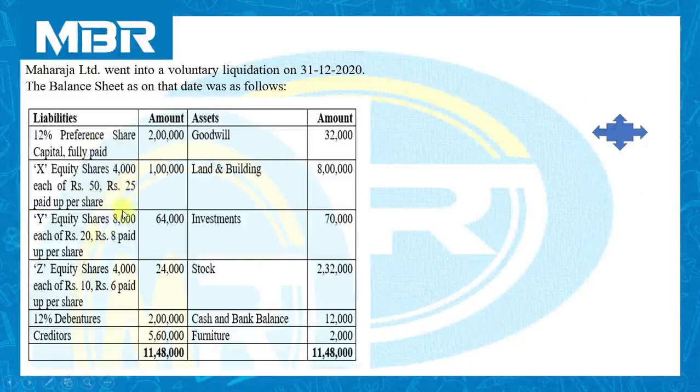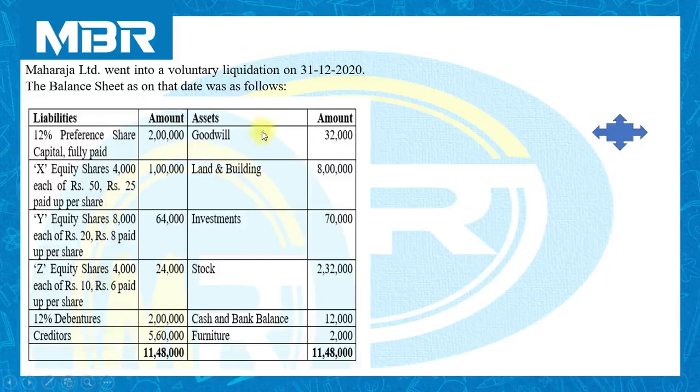Y equity shares 8,000, each of rupees 20, rupees 8 paid up per share, total 64,000. Z equity shares 4,000, each of rupees 10, rupees 6 paid up per share. 12% debentures, rupees 2 lakhs, and creditors of the company, rupees 5 lakhs 60,000.